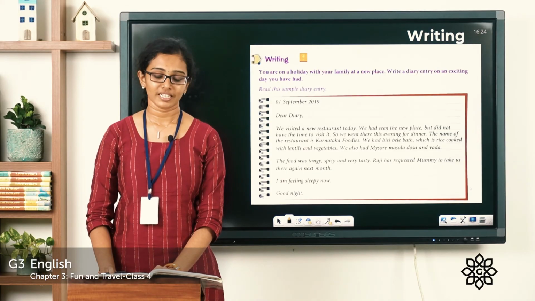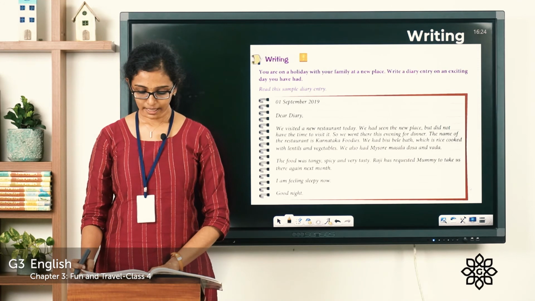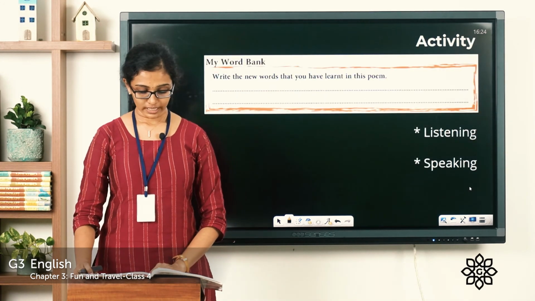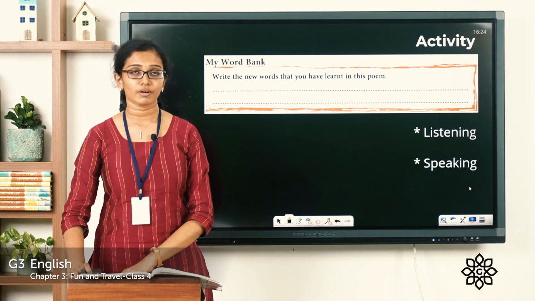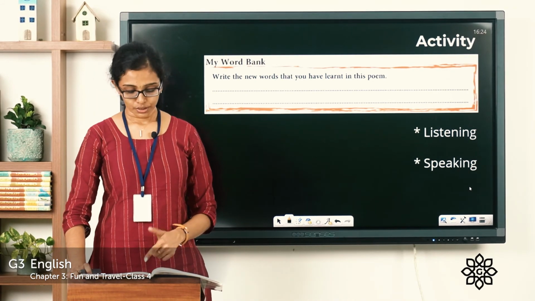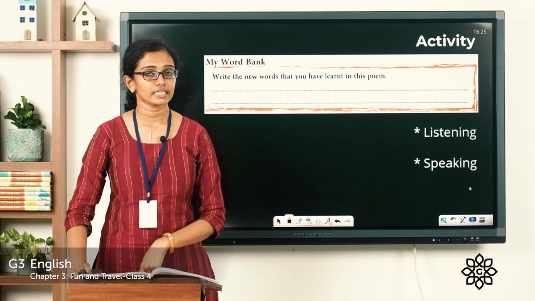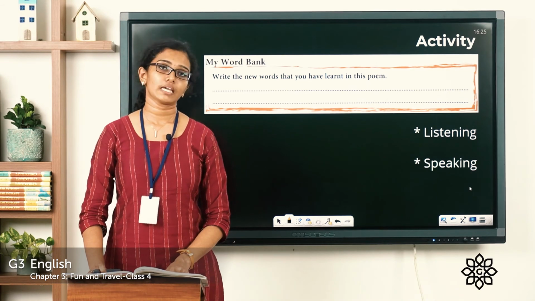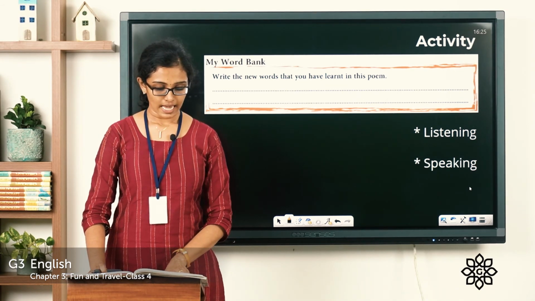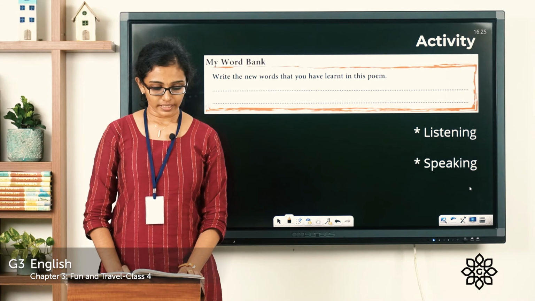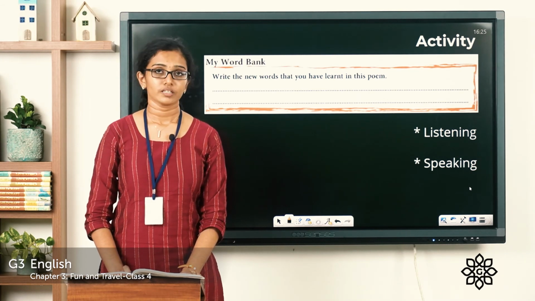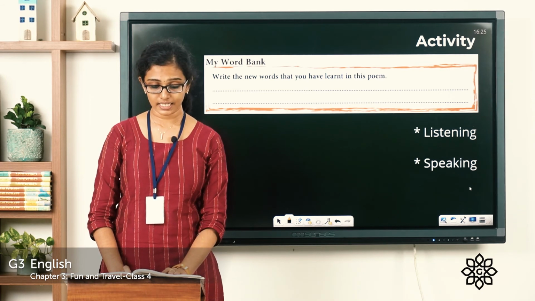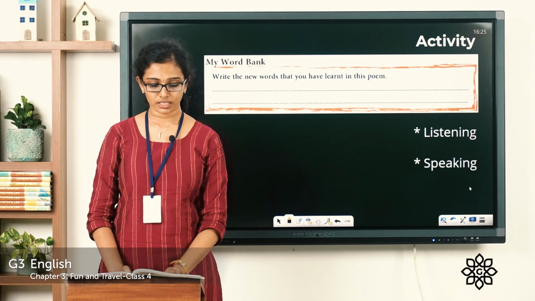As an activity for the day, you can do the vocabulary exercise in page number 47, and also we can see this box given in page number 49, my word bank. So which are the new words that you learned in this chapter that you can write here. And in page number 48, you can see the headings listening and speaking. So in listening, the question is: listen to this poem and number the stanzas in the order that these actions take place in the poem.